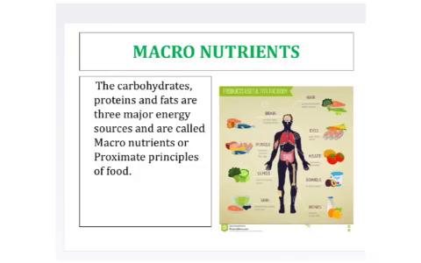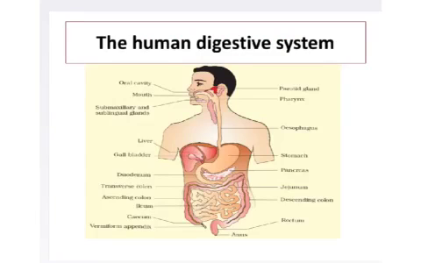The macronutrients. As we said now, carbohydrates, proteins and fats are the three major energy sources and are called macronutrients, the proximate principles of food. You can see here the human digestive system. The oral cavity, mouth, and some of the glands, salivary glands, are shown here: submaxillary and sublingual glands, and this is the parotid gland. Parotid, submaxillary and sublingual are the salivary glands, which we are going to discuss in detail after this.